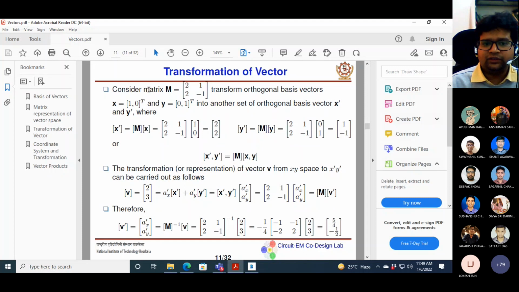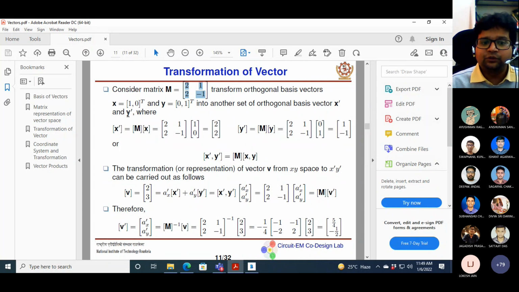Okay, so consider one matrix M. Let's say we have considered M to be 2, 1 and 2, minus 1. It transforms the orthogonal basis vectors x and y to another set of basis vectors x prime and y prime. So this transformation matrix basically transforms our orthogonal basis vectors into another set of basis vectors, x prime and y prime.